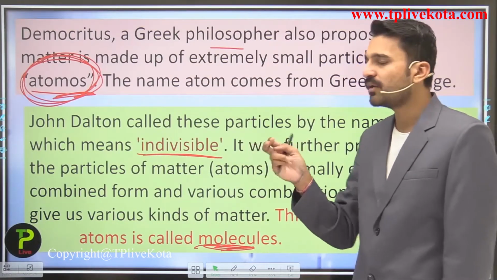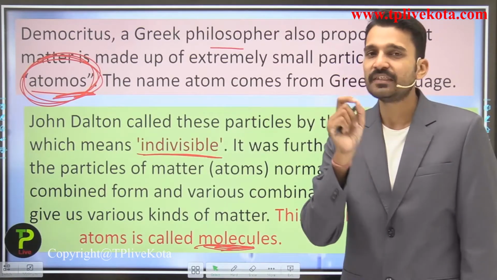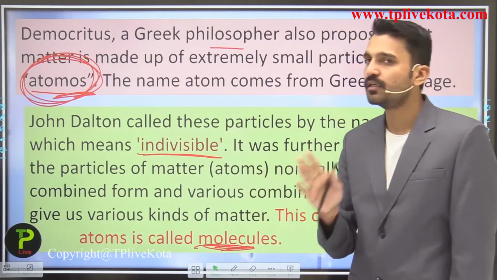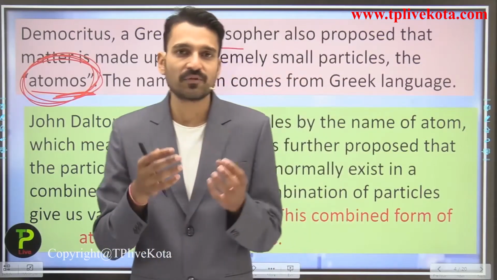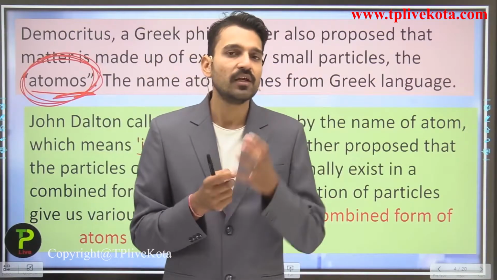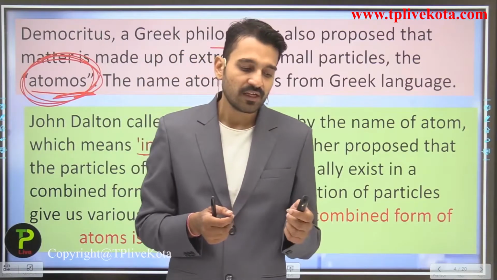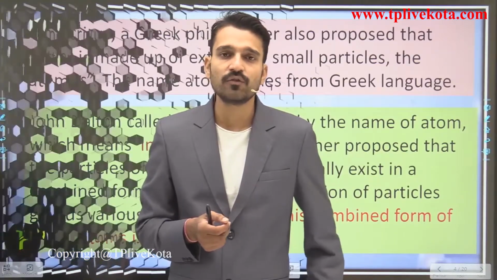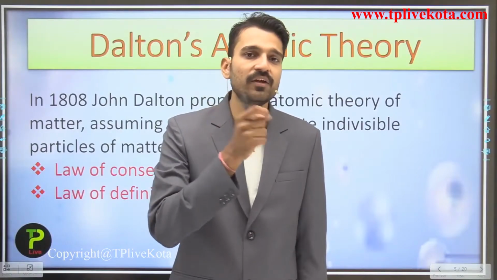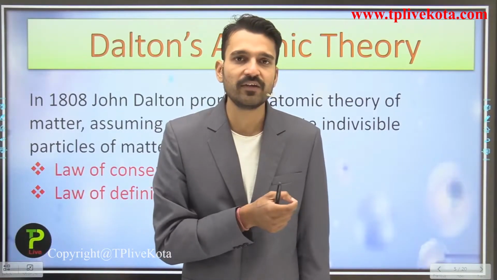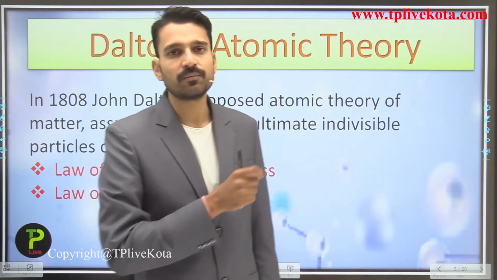So atoms are the smallest particles of any substance or matter which cannot be further subdivided, as given by John Dalton. And when atoms combine to form different kinds of substances, they have different properties, which are termed molecules. Students, I hope this history is now clear to you. Now we are going to move into Dalton's atomic theory. Dalton gave his atomic theory with some postulates at that time, and his theory helps in understanding the basic concepts of chemistry.